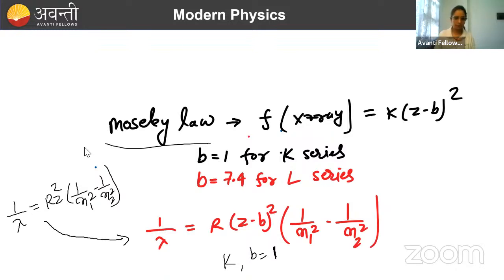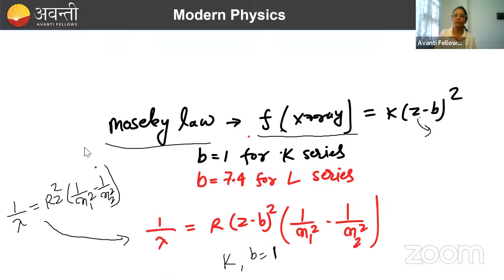You can text, okay. So what was his saying? His formula was simple: the frequency of X-rays getting generated is equal to k, again a constant, times Z minus b whole squared. Z is what? The atomic number. That will be given in your question. The b value will be 1 for the K series. b is a constant, and again that depends on the geometry of the atoms we are taking.